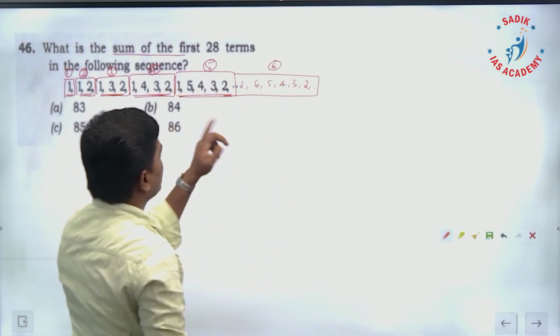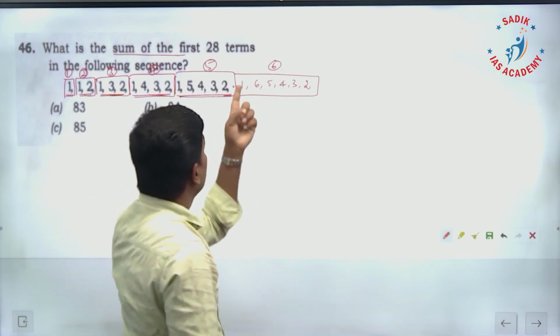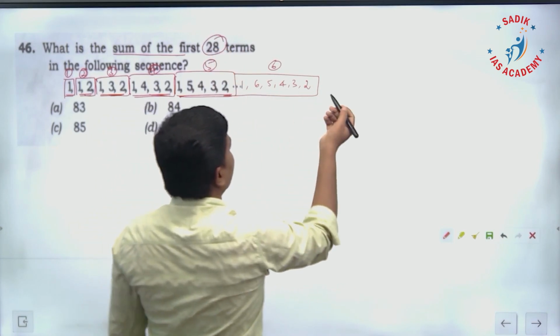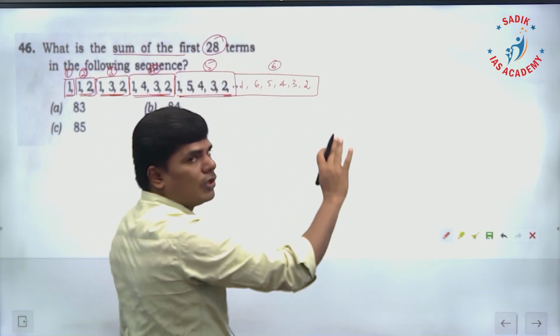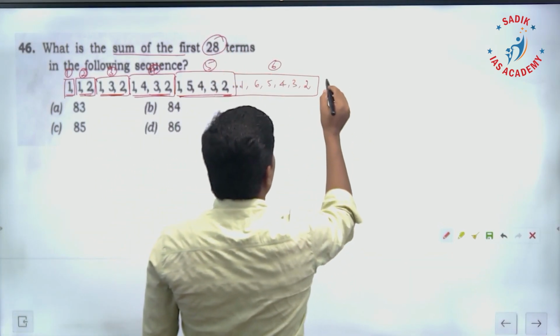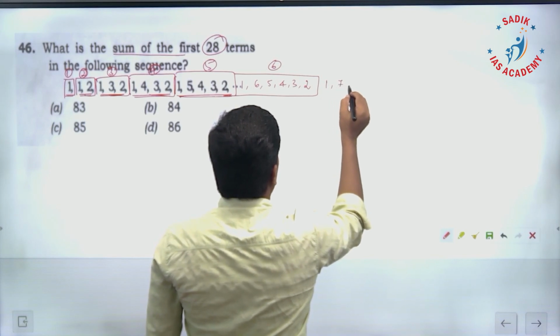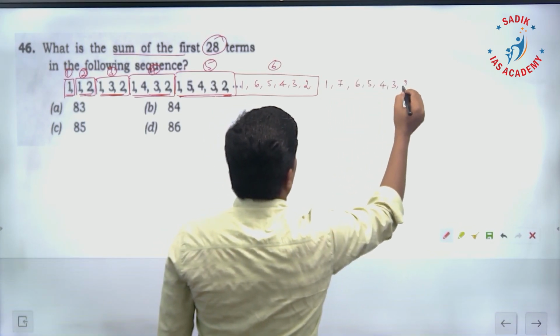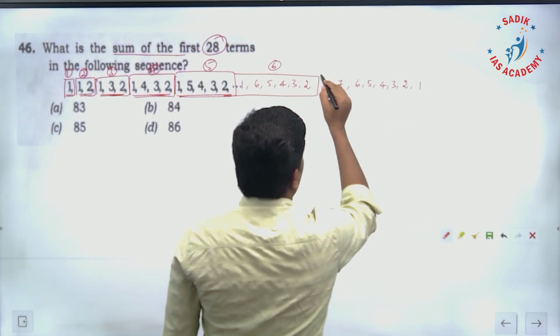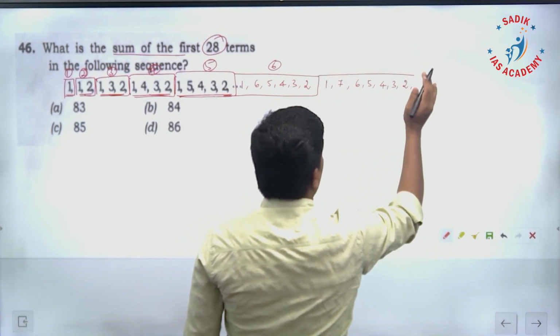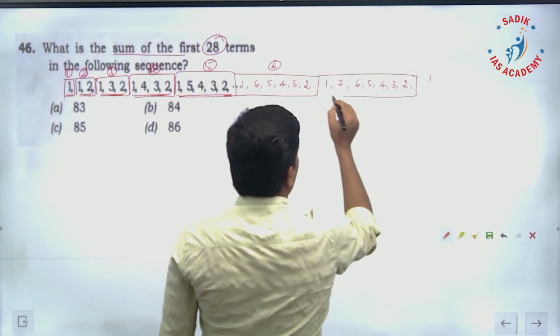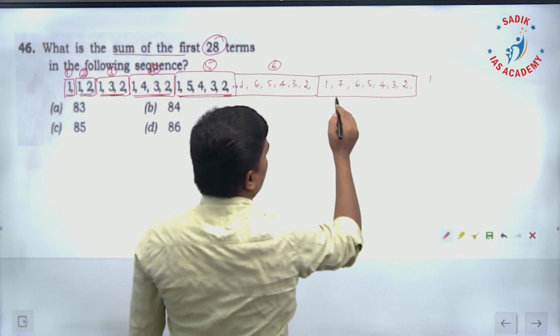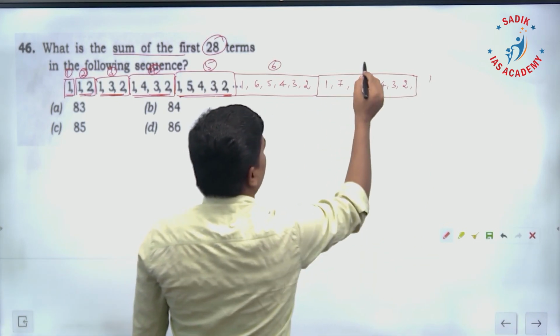So 15 plus 6 is 21. We need 28 terms. If we take the next 7 numbers, you will have 28. So it is going to be 7, 6, 5, 4, 3, 2, ending with 2. So there are 7 numbers here.